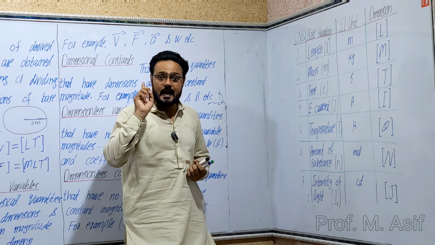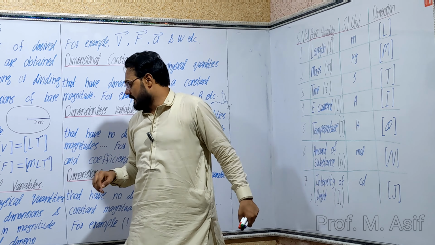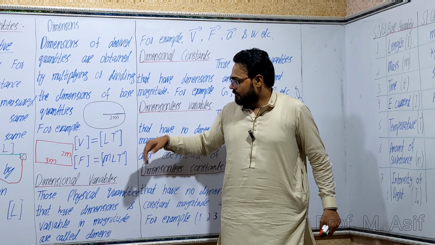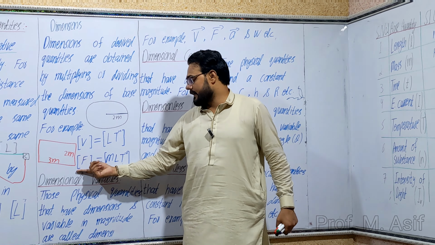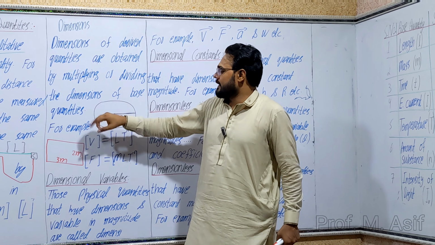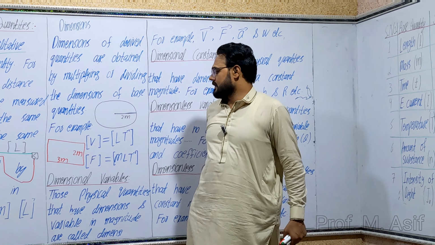There are only 7 base quantities. So by multiplying or dividing the dimensions of base quantities, we get the dimension of a derived quantity. Force is a derived quantity. These are the examples.